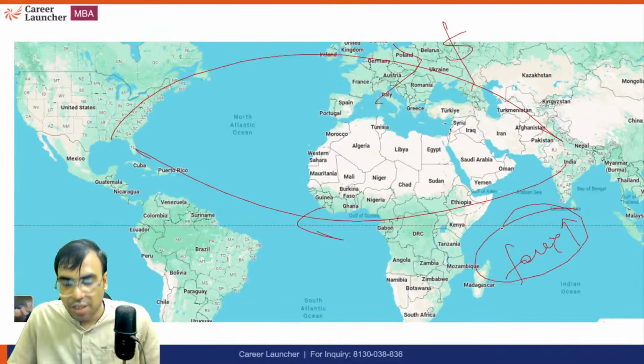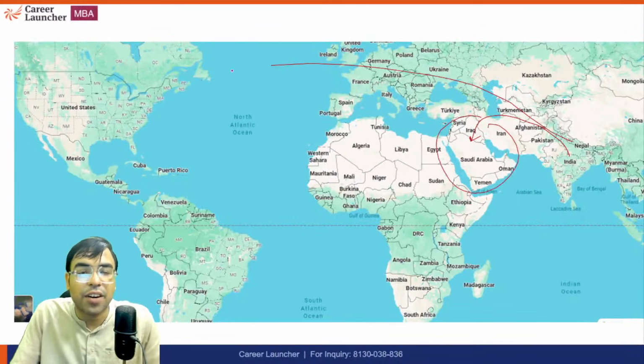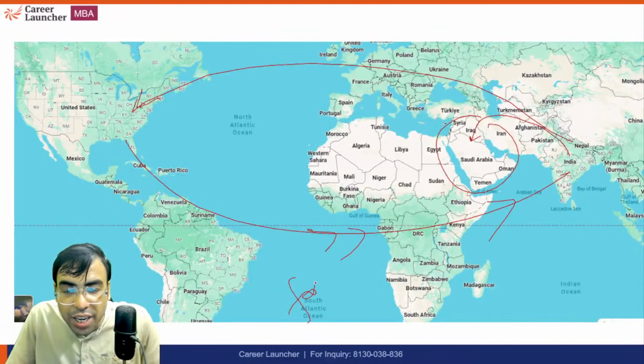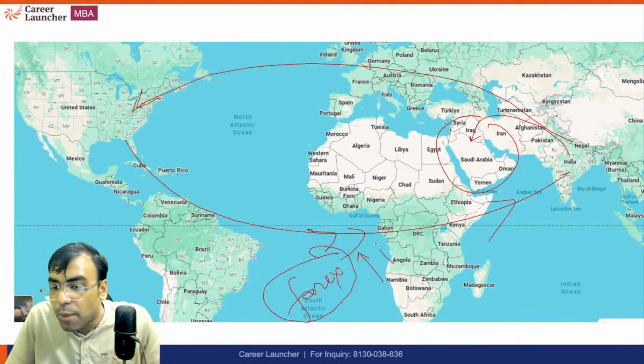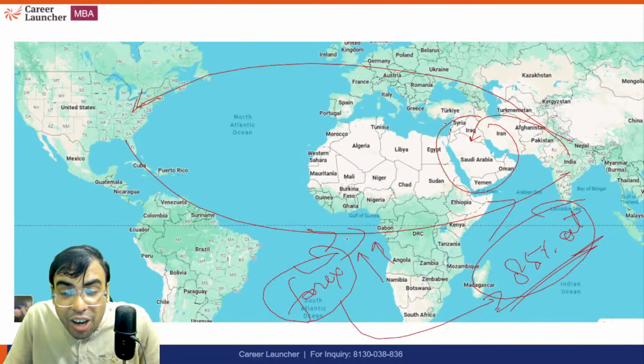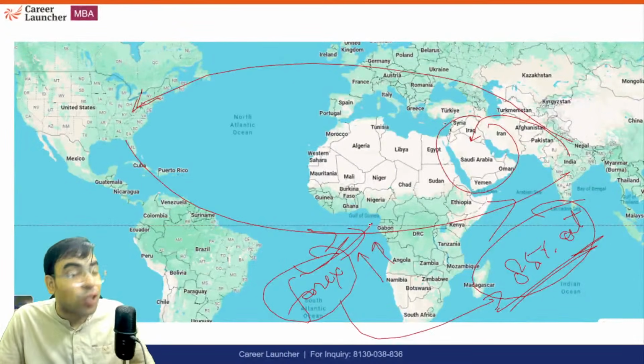That is why, I'm sure you must be aware, a lot of Indians live in Arab countries and different places. And when they send back money, the government does not ask for any income tax. The reason is the government is earning foreign exchange reserve. And why is it important? Because India imports almost 85% of its crude oil. So foreign exchange reserve is very helpful because we have to pay in dollars. So we have to earn in dollars also.